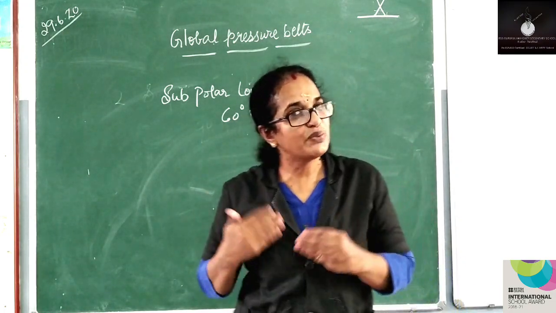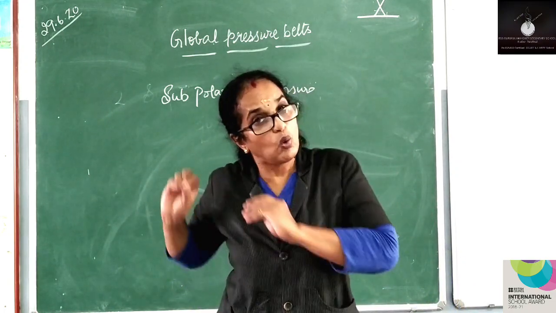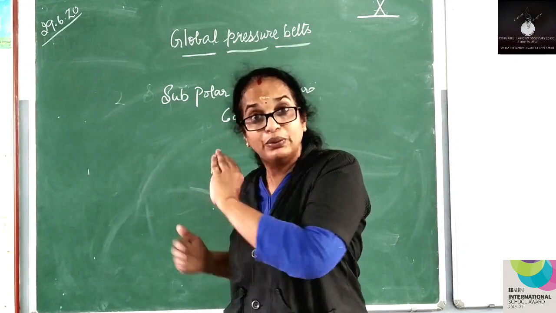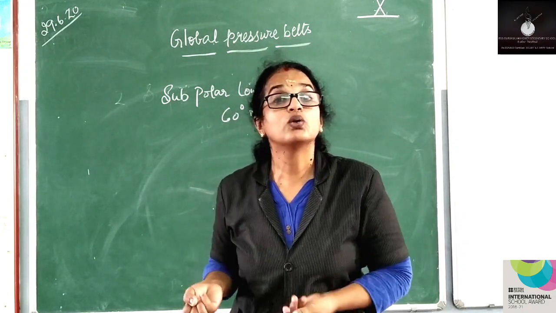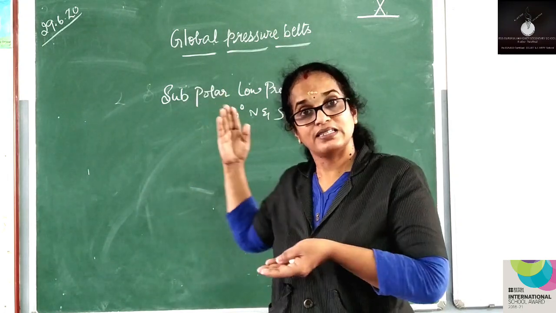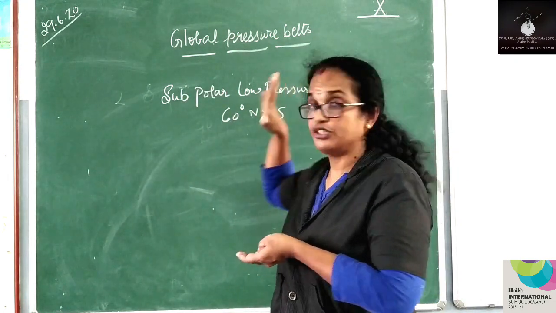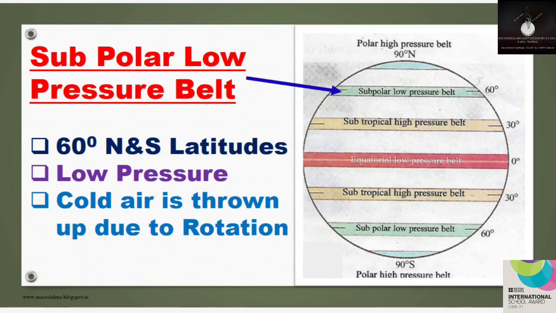Since it is very close to the poles, cold air is there, but due to rotation of the earth, cold air is thrown up and hot air remains there, leading to low pressure. Subpolar low pressure, 60° north and south latitudes. As the zone is close to the pole, the air is colder here. The cold air is thrown away due to rotation of the earth, so low pressure is felt.